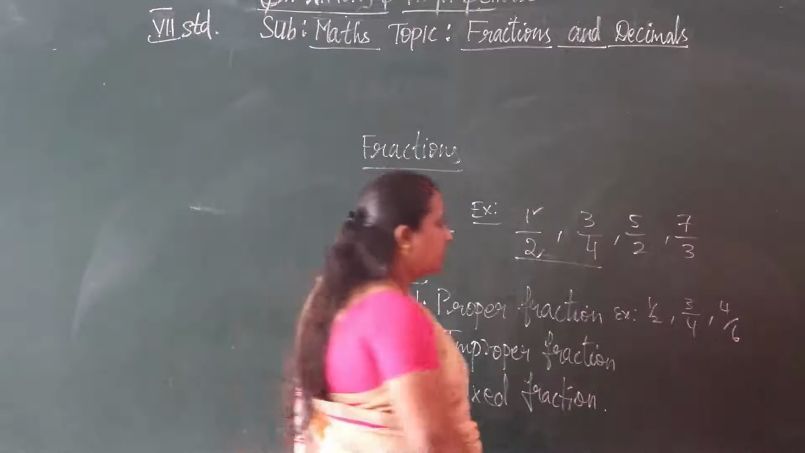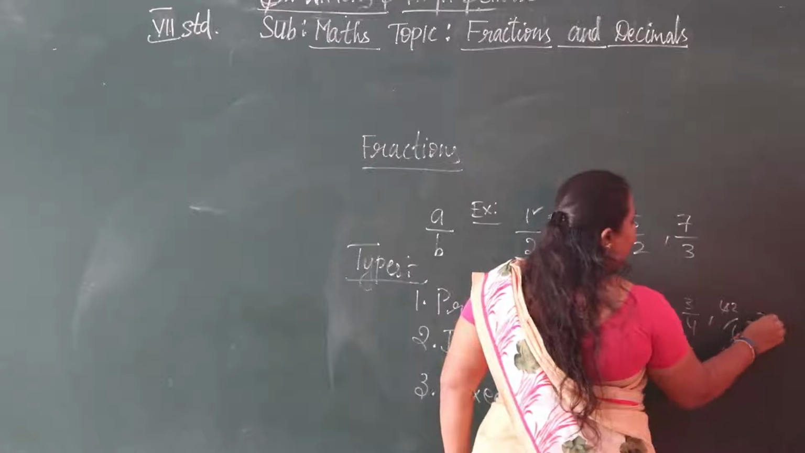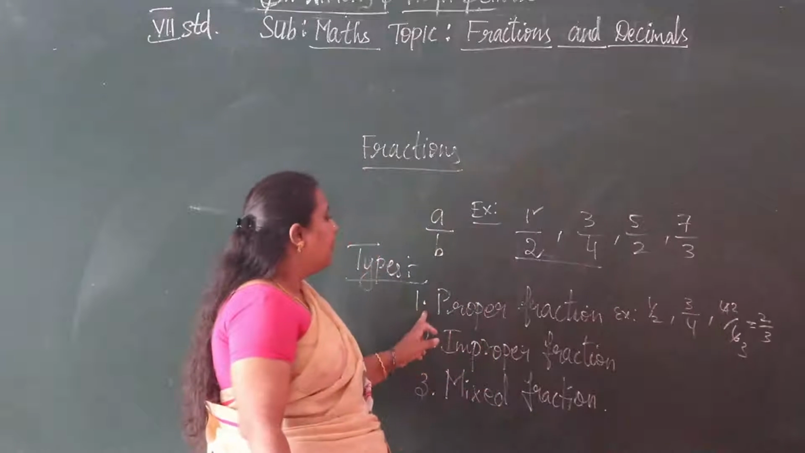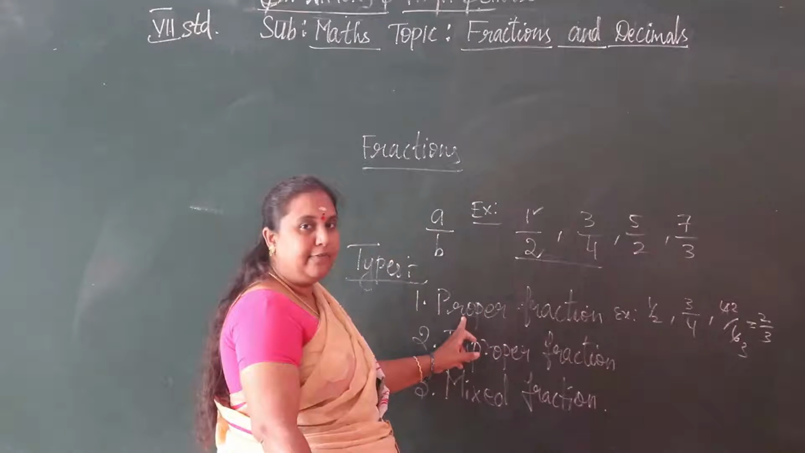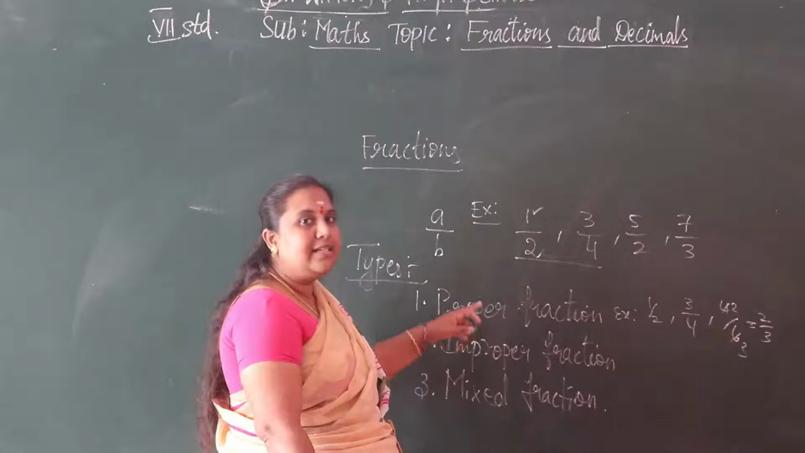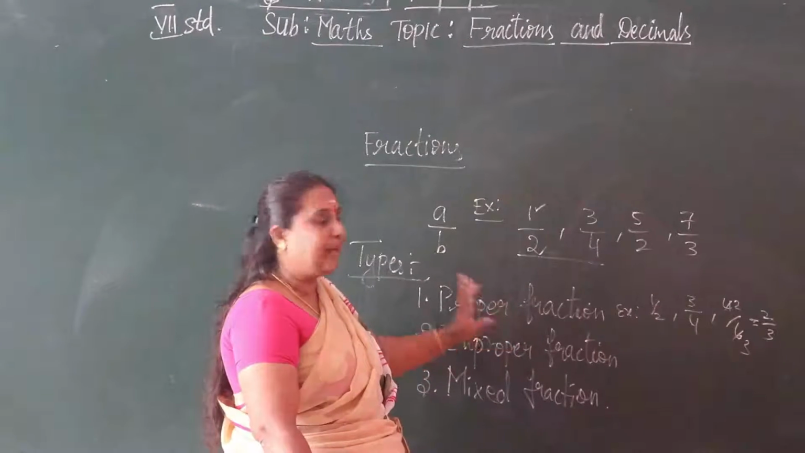So 2 by 3 is also a proper fraction. See here, proper fraction. How to define a proper fraction? In a fraction, the numerator is less than the denominator. We can say that is a proper fraction.